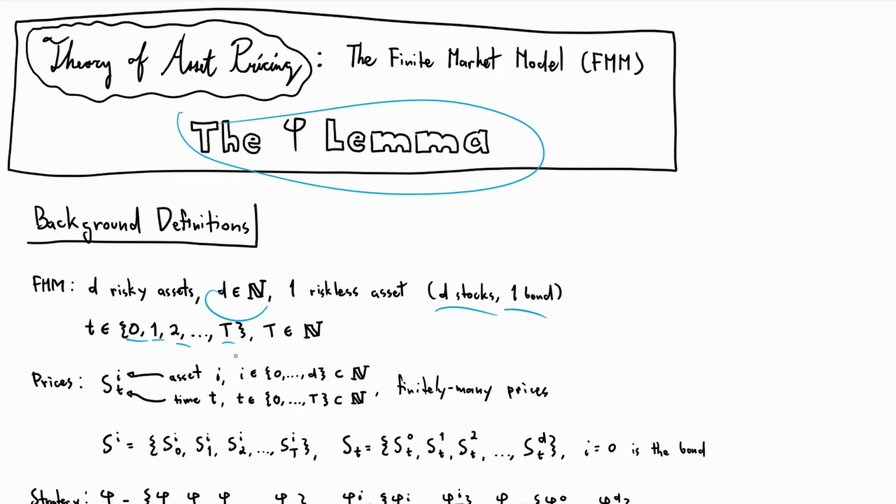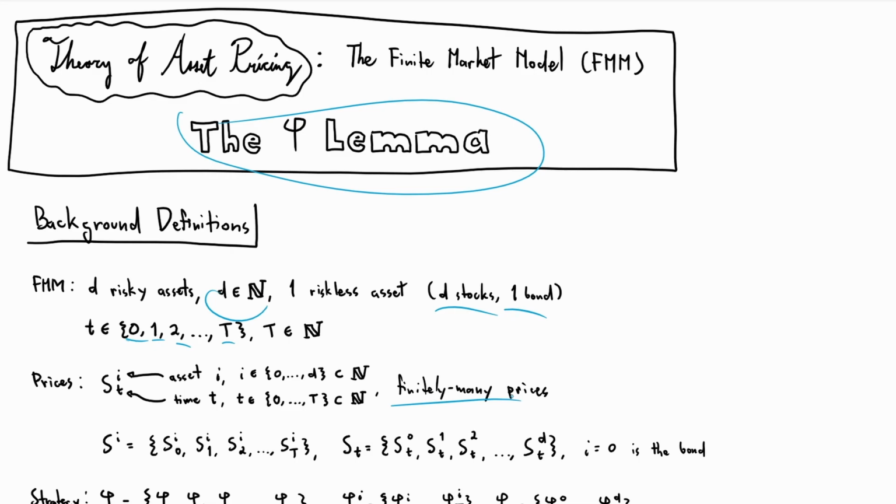The prices of these stocks are symbolized by the random variable S with superscript i and subscript t. Before I get more into that, I just want to point out that there are finitely many prices. These stocks can only take on a finite number of prices. So finite prices, finite number of assets, finite amount of time, hence finite market model.